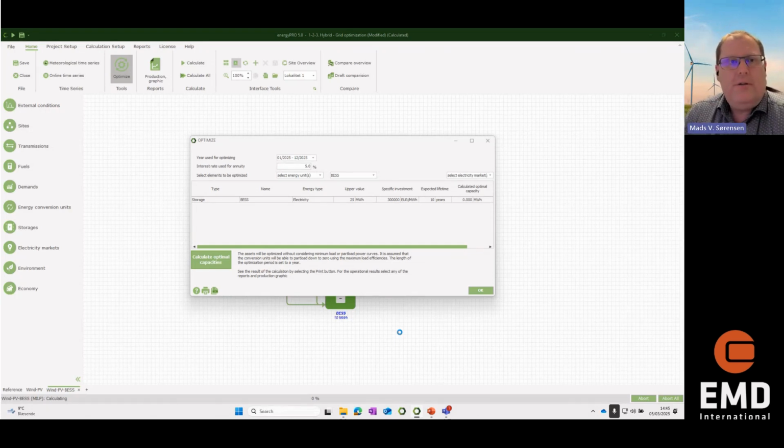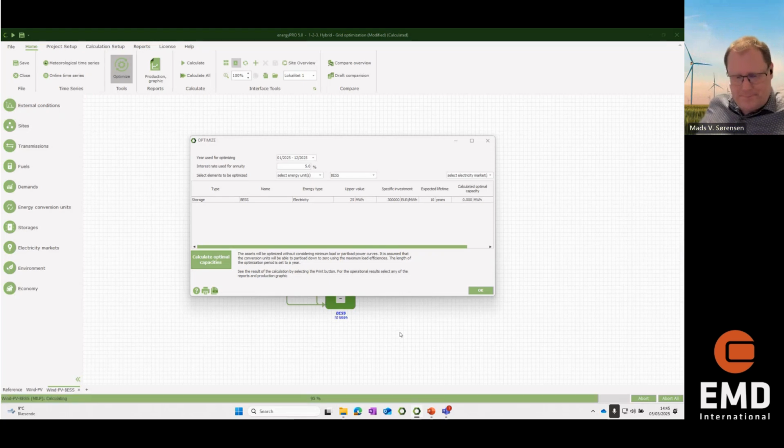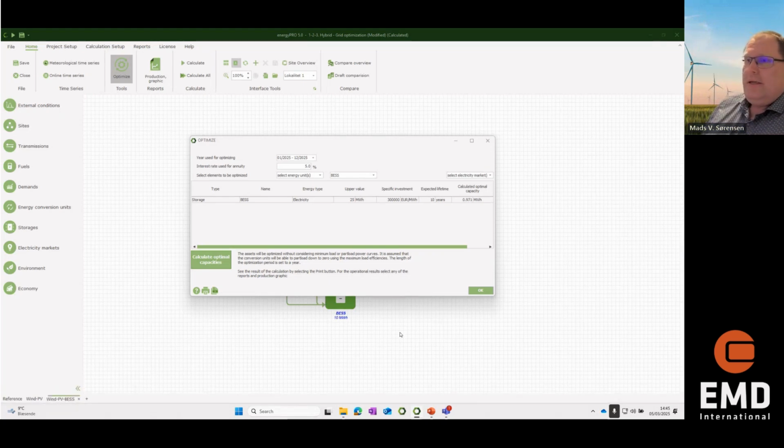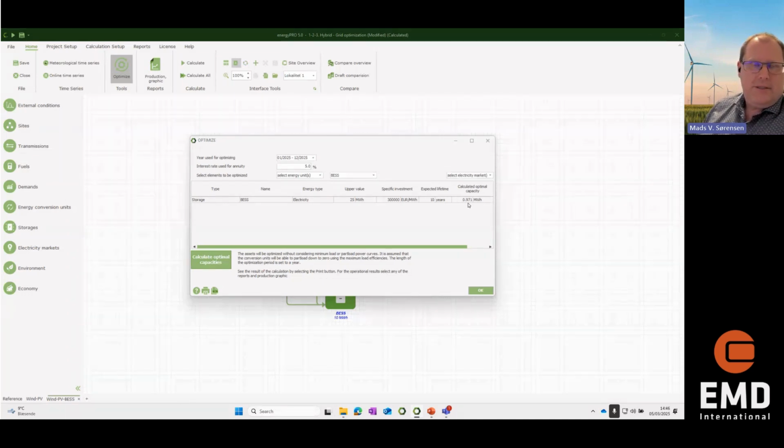And when it's done, we will get a result which will give us the suggested size of the battery. Calculating. Now we get the result here, that in this case, for this small plant, around a 1 megawatt hour battery would be excellent. And then you can, of course, start fine-tuning the ratio between storage capacity and charge and discharge capacities.